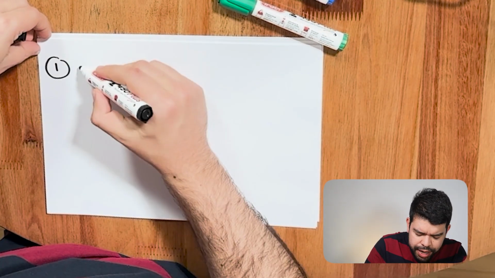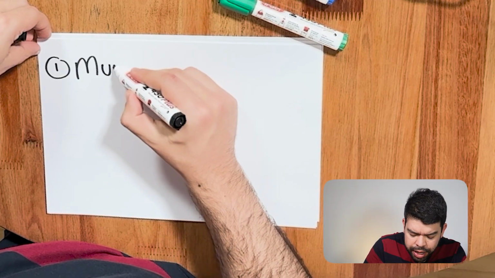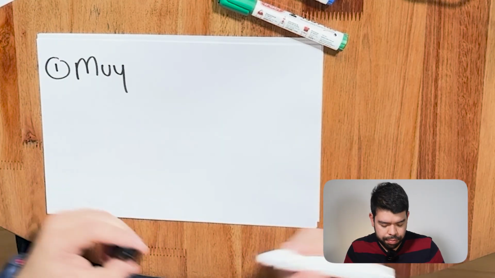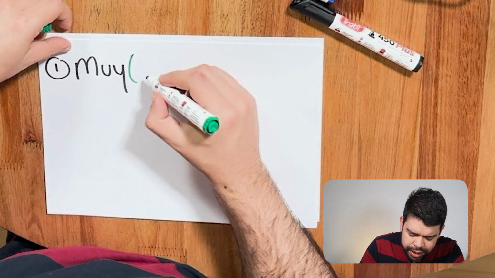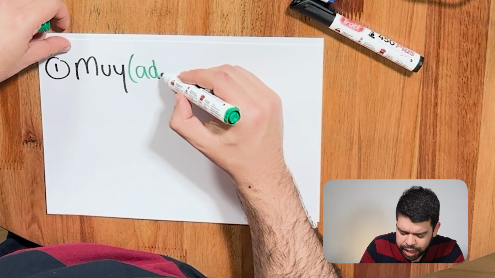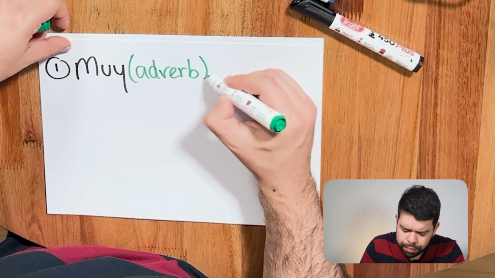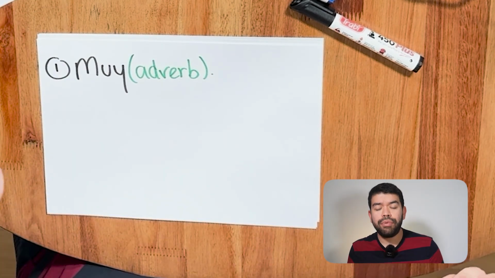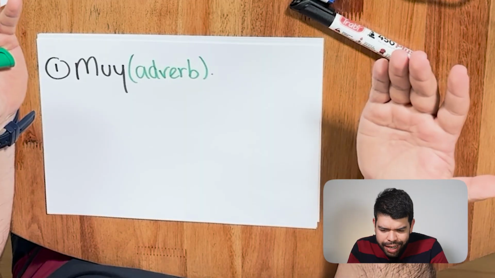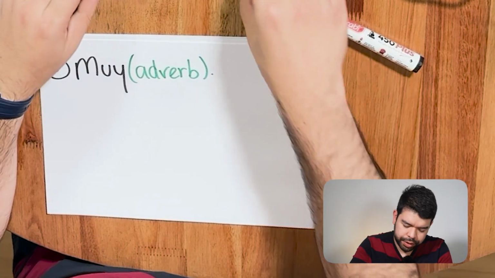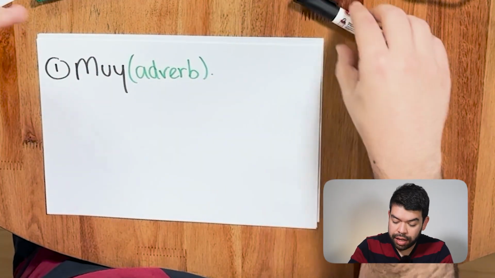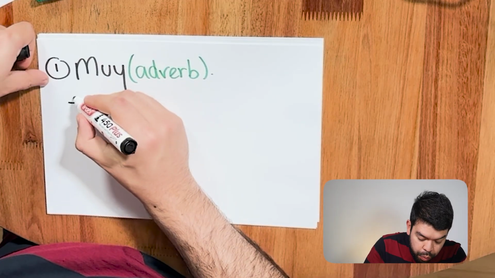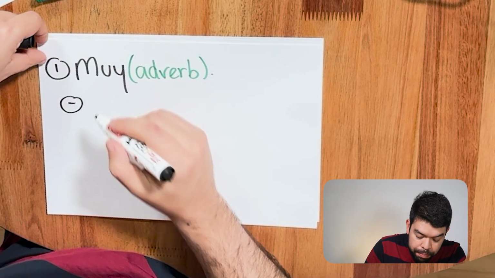First, we need to understand what muy is, and muy is basically an adverb, okay? What is an adverb? Oh my god, I don't remember. You know, adverbs are these guys that describe how things are done, basically. Very good. So, as an adverb, it basically means really or very. Like very much, really, I really like that. What is important about this guy? Where do we place it? It could go before an adverb or an adjective.